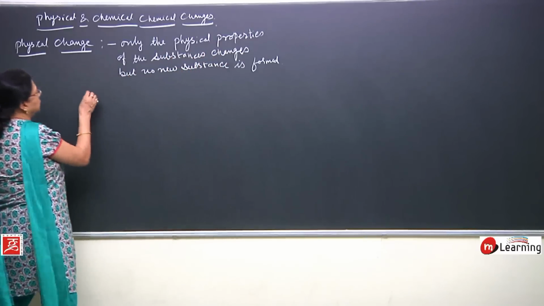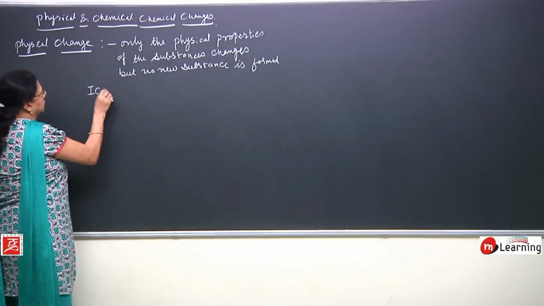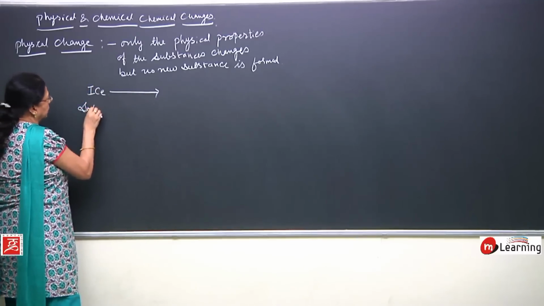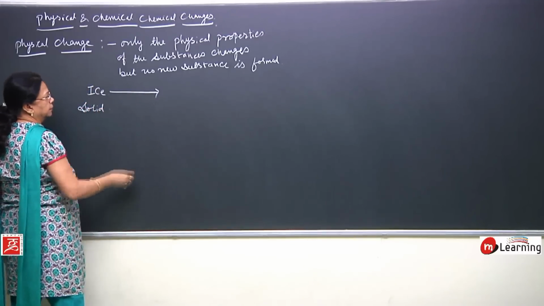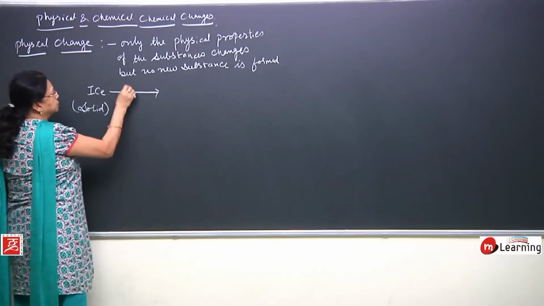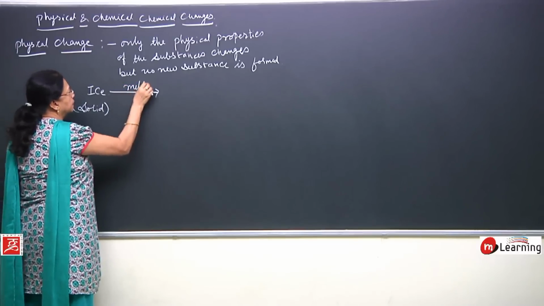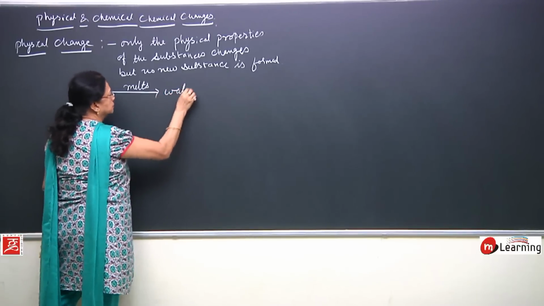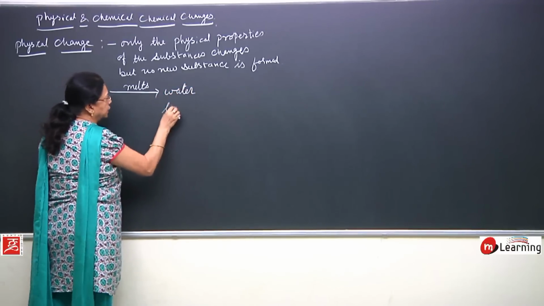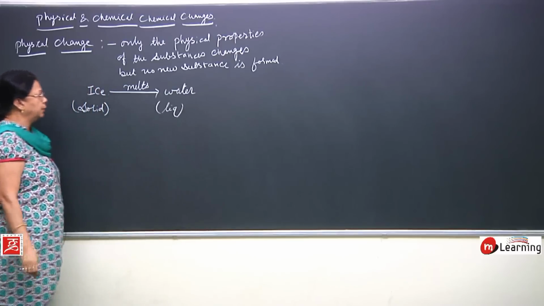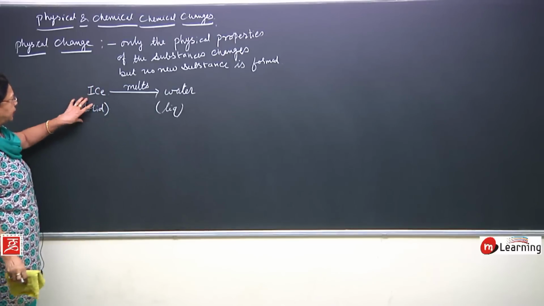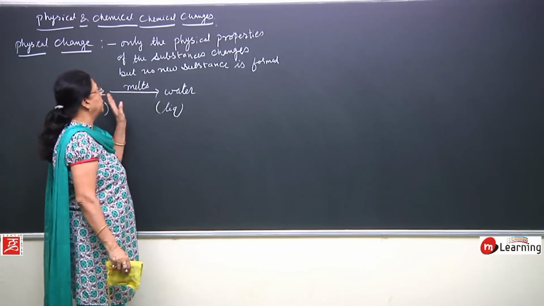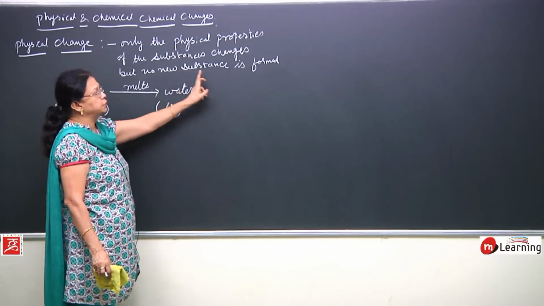Just take the example of ice. This ice is solid. When it melts, it changes into water, and water is a liquid. So the physical state has changed from solid to liquid without the formation of a new substance.